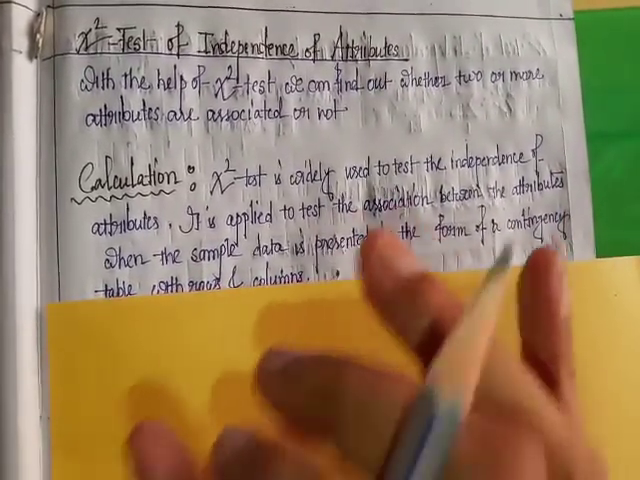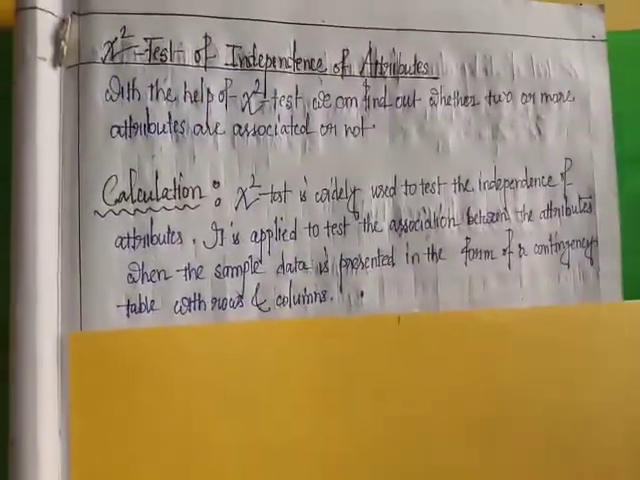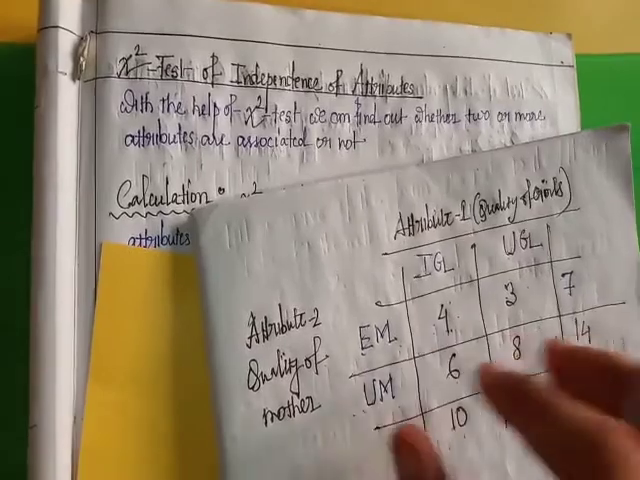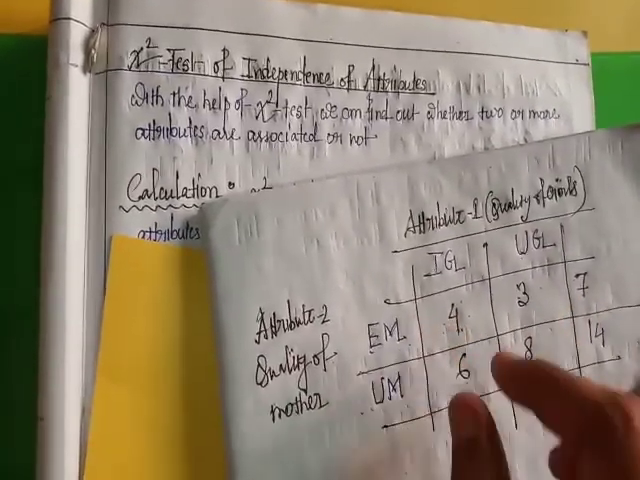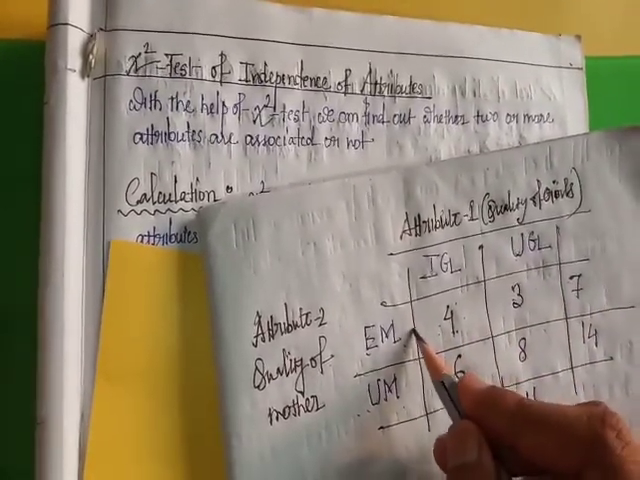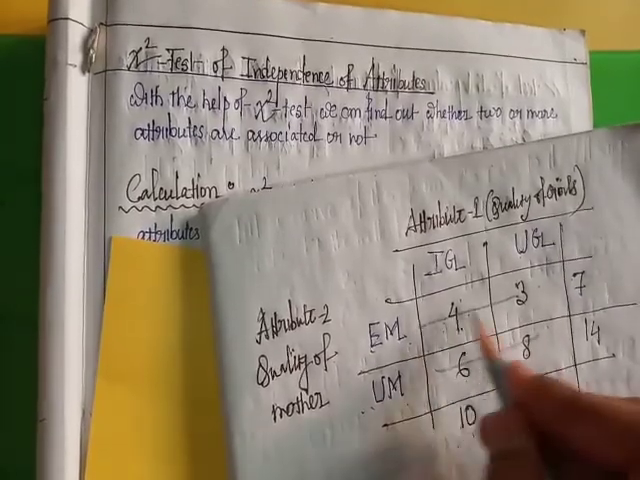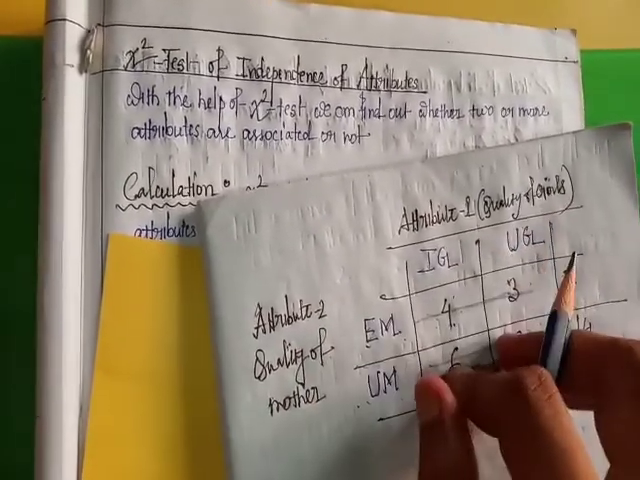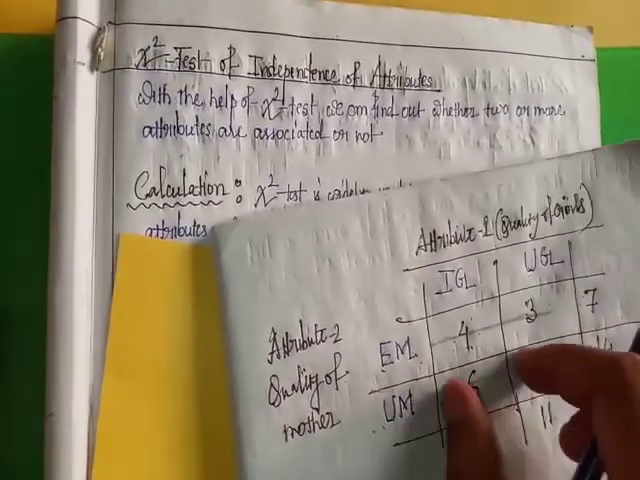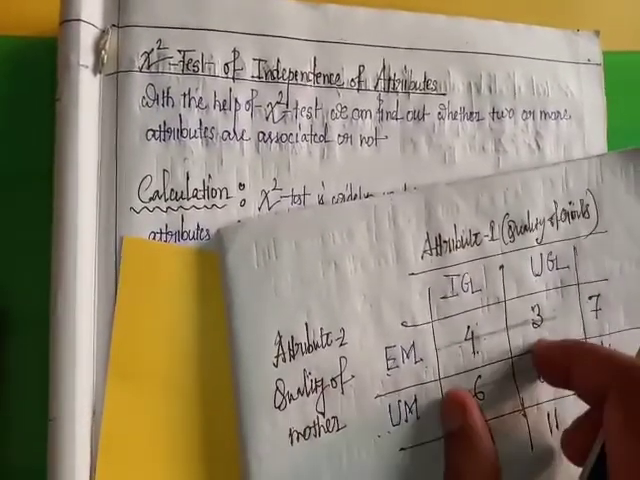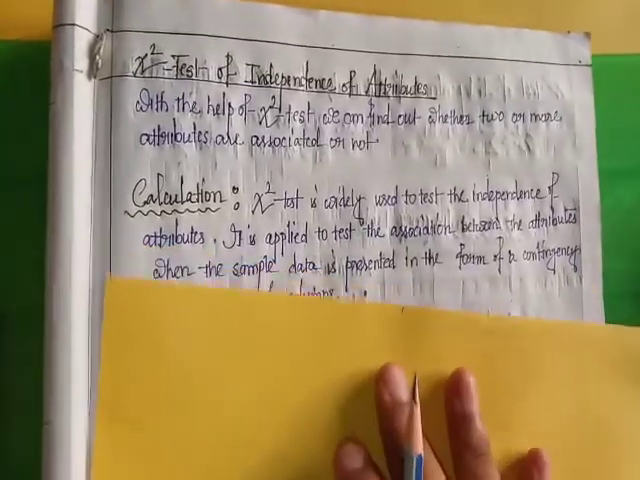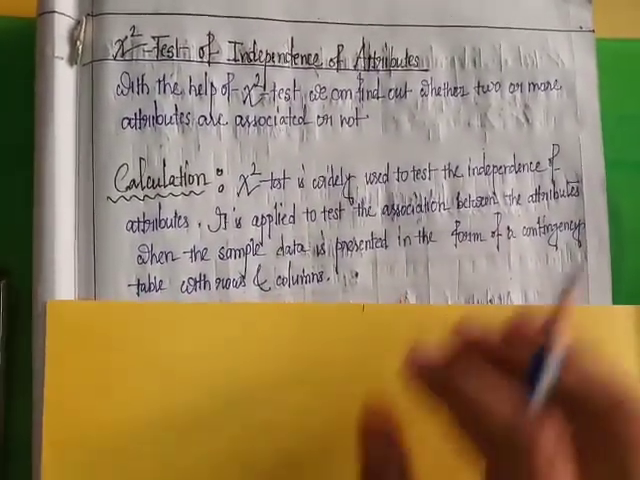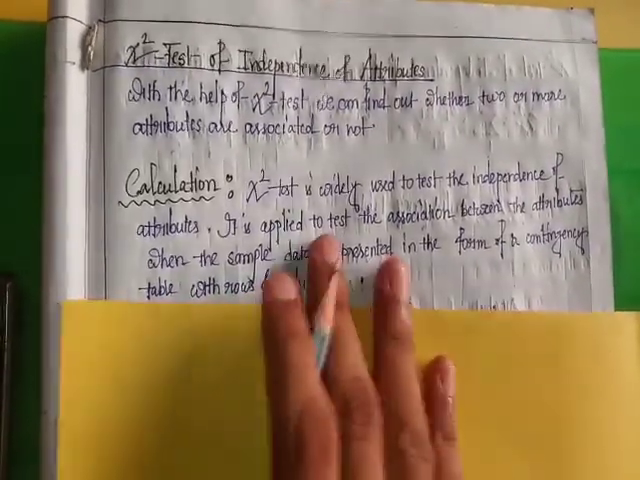When the sample data is presented in the form of a contingency table with rows and columns, this table is called contingency table. 2 cross 2: here number of rows is 2 and number of columns is 2. So this is a 2 cross 2 contingency table.